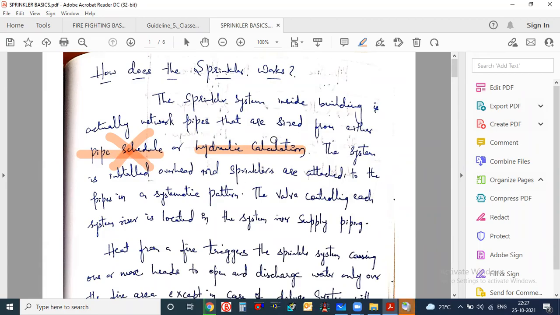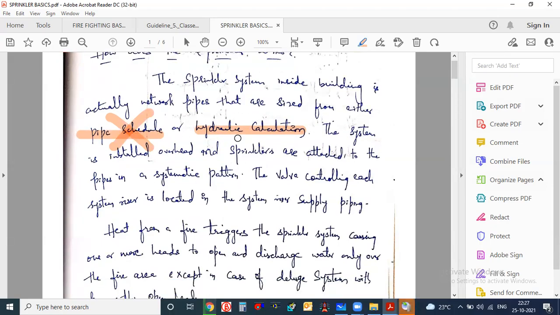Now, what is the difference between pipe schedule and hydraulic calculation method? For pipe schedule, schedule 40 and schedule 80 pipes, I will tell you in the NFPA 13. Actually, the difference lies in the pressure and flow. Different pressure and flow for pipe schedule, different pressure and flow for the hydraulic calculation.